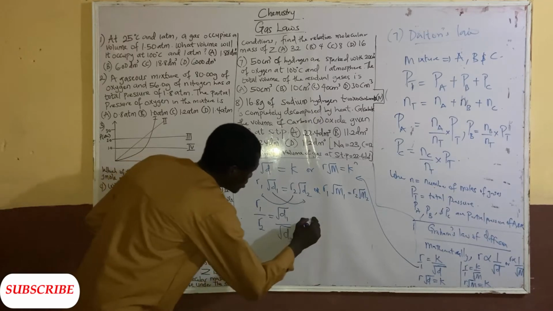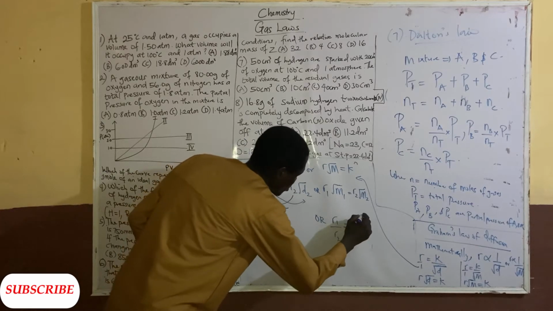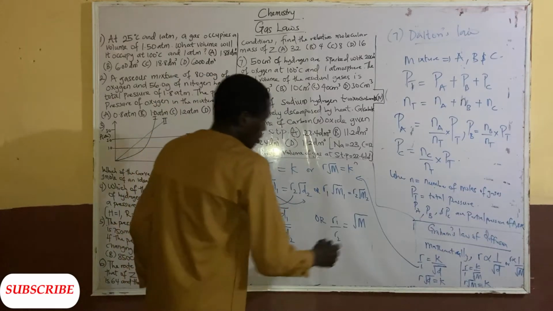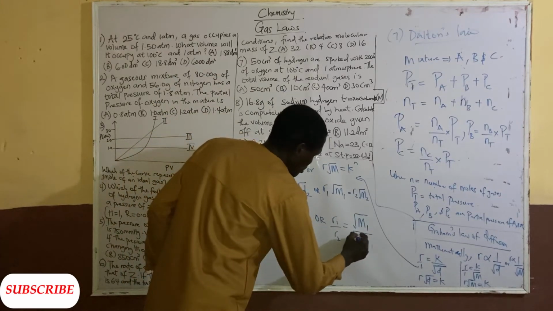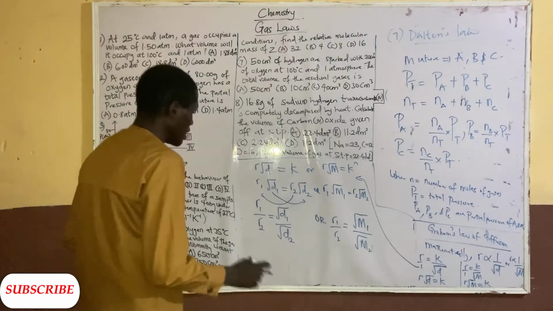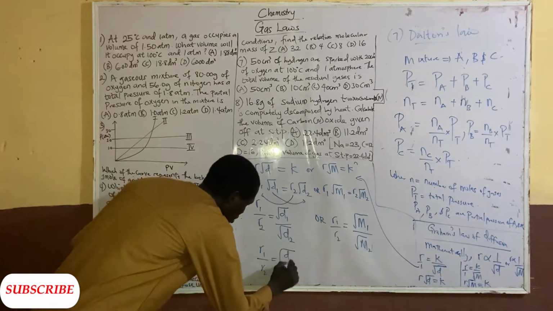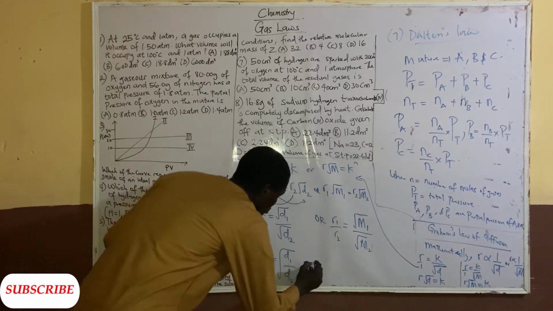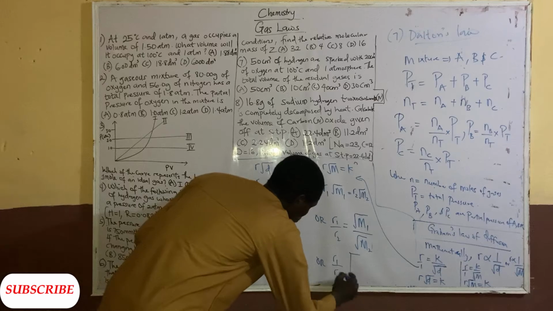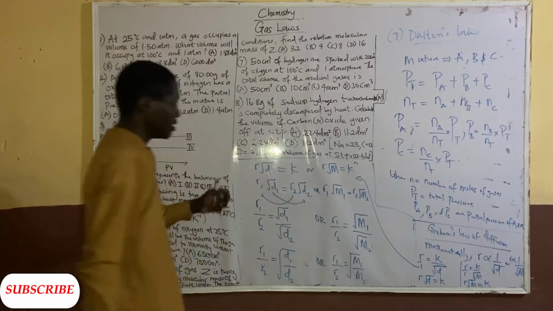The same thing applies to this one: R1 over R2 equals root M2 over root M1. So I can enclose it like this: R1 over R2 equal to root D2 over root D1, or R1 over R2 equal to root M2 over root M1.